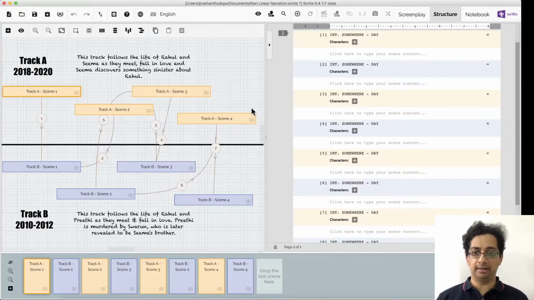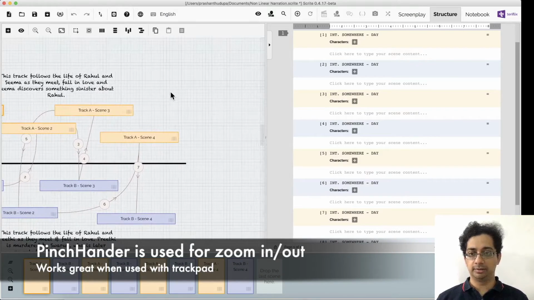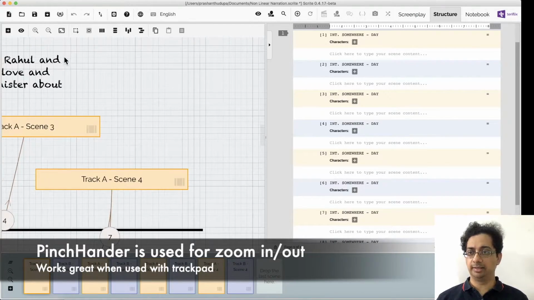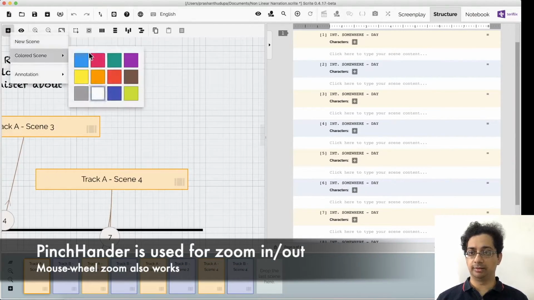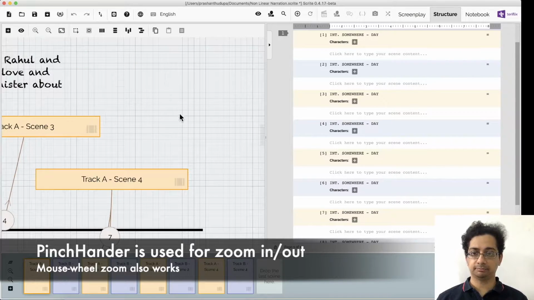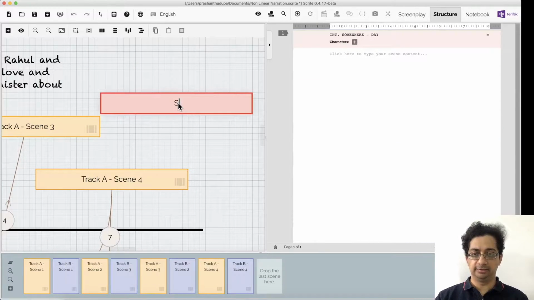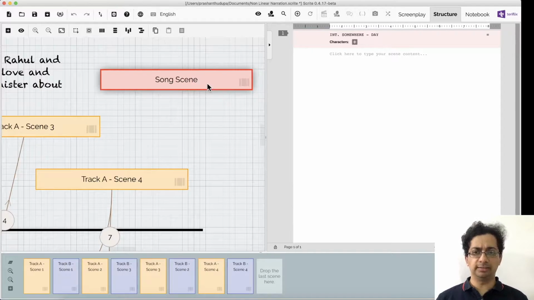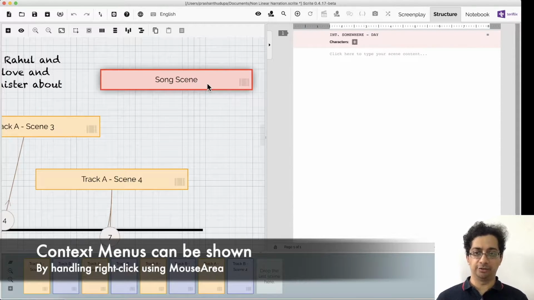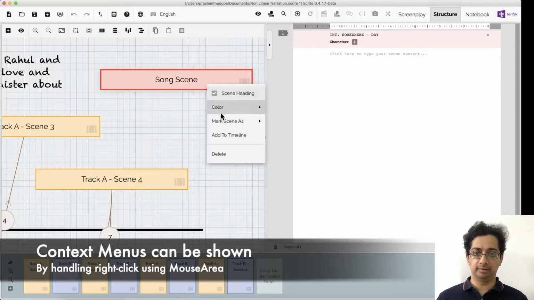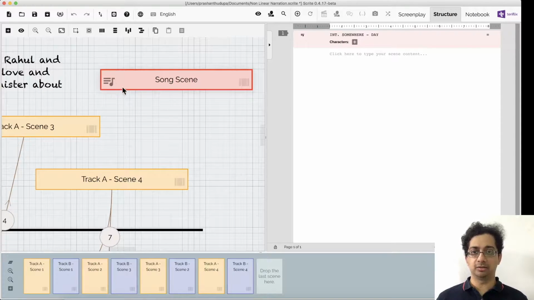Let's say I wanted to add another scene. So I can go here, zoom in on this a little bit, and then go on this plus icon here and say I wanted to add a scene. I'll add a scene here. Let's say this is a song scene. Because it's a song scene, I want to mark it as such. So I'm going to right click on this element, say mark scene as, and I'll say song. Now, can you see there's this song icon that shows up on the bottom left corner of the element in the structure canvas, and you'll see the same icon showing up here.